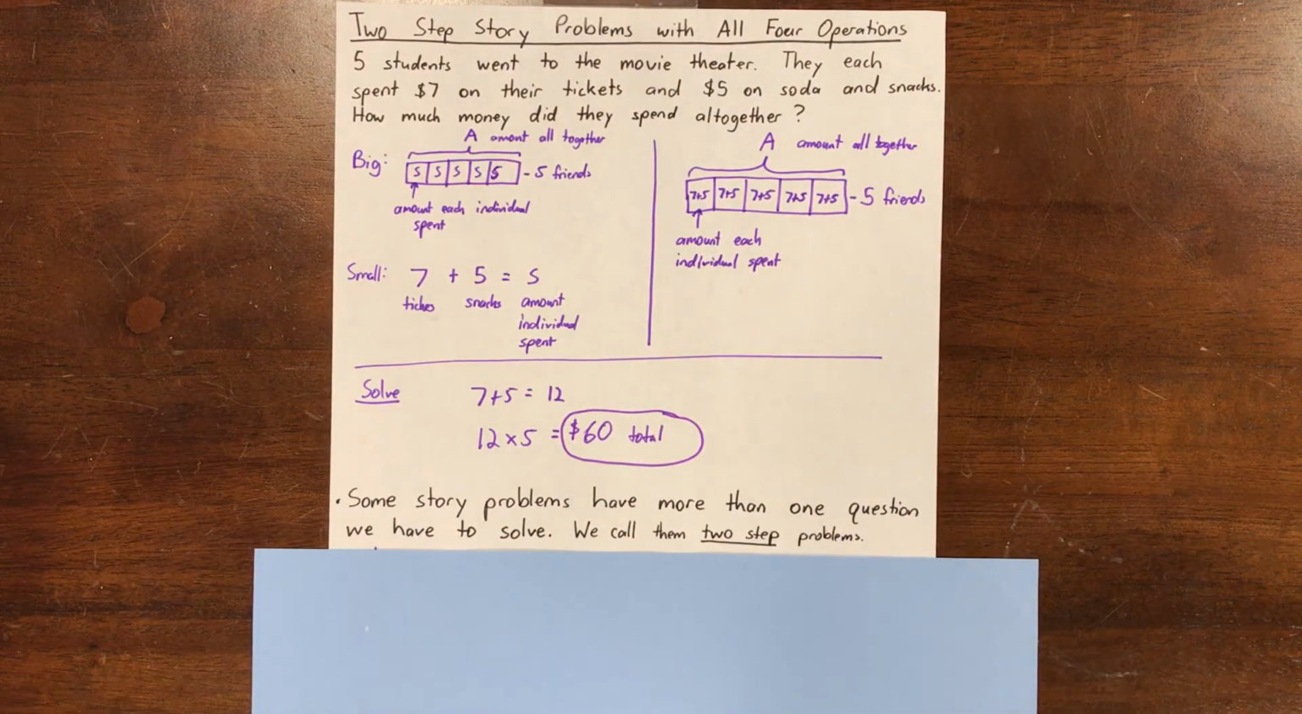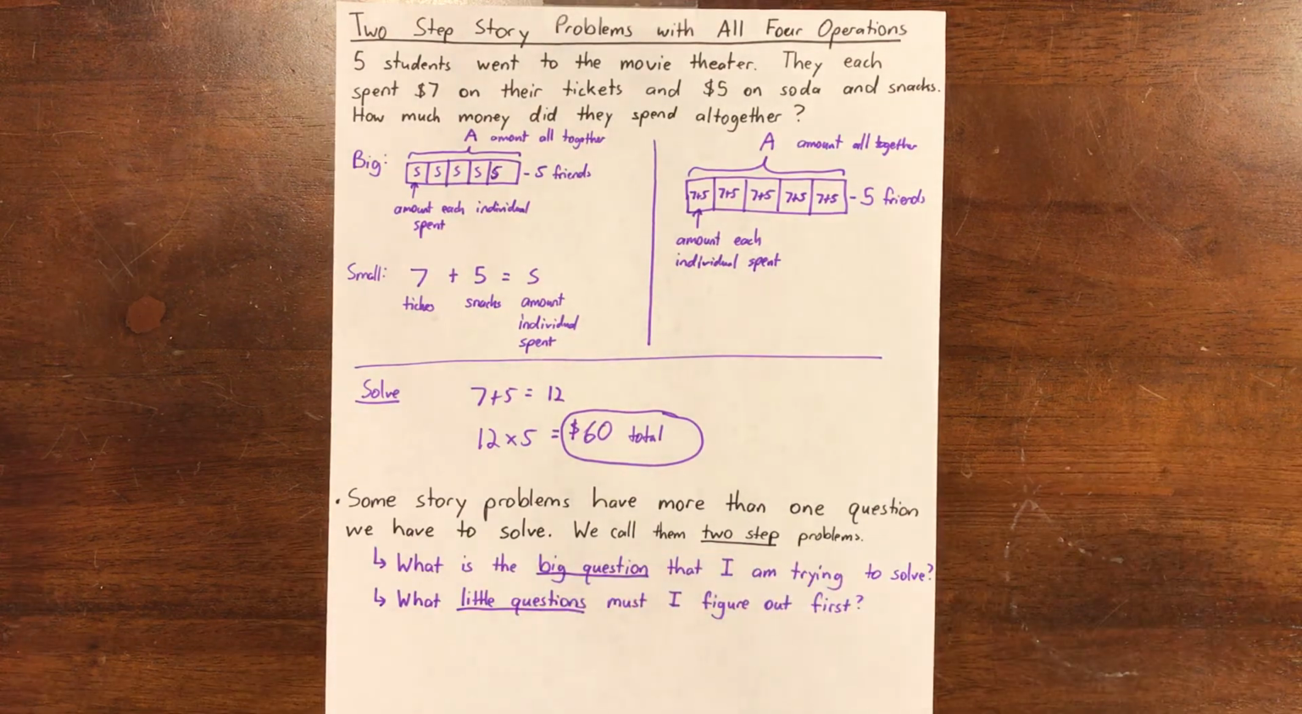All right, so when we're thinking about tackling two-step story problems, what can we ask ourselves to help make sure that we successfully represent and solve? Say it out loud. Yeah, we could ask, what is the big question that I'm trying to solve, and what little questions must I figure out first?